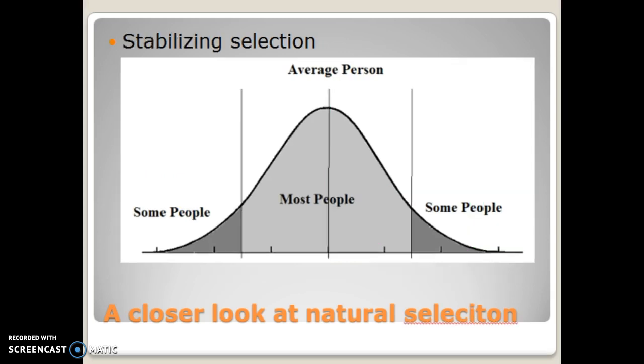The next example is stabilizing selection. Once again, in this image, we see that most individuals are average for any given trait. The example I'm going to use for this is the size of a baby at birth. Now, most babies that are born are right around 8 pounds or so. That is about the average. However, you might have some babies that are born at, I don't know, we'll say 13 pounds, really, really big. And you'll have some babies that are born at, we'll say 3 pounds, so very, very light. What would happen in that situation?